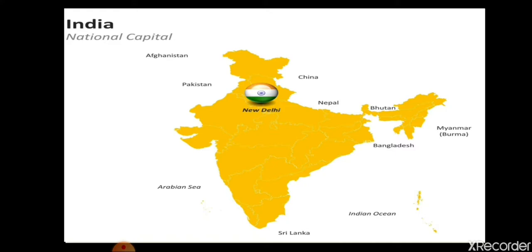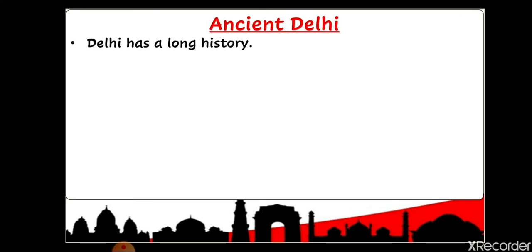This is the location of Delhi on the map of India. Now here we are going to learn about ancient Delhi, that is, the place that is known as Delhi today, during the ancient period. Delhi has a very long history. The city of Delhi has seen the rise and fall of many empires. In the medieval period, we have learned that many rulers had Delhi as their capital.